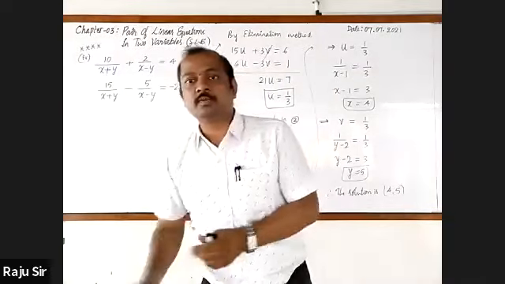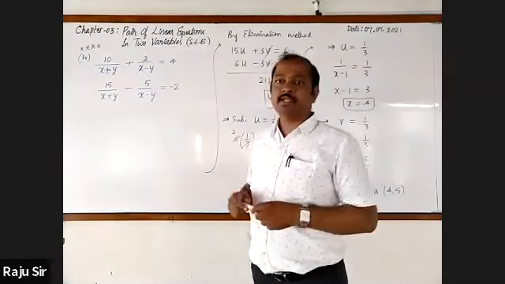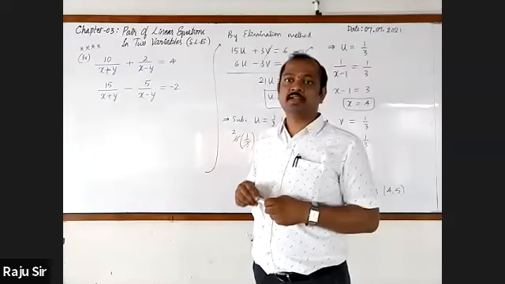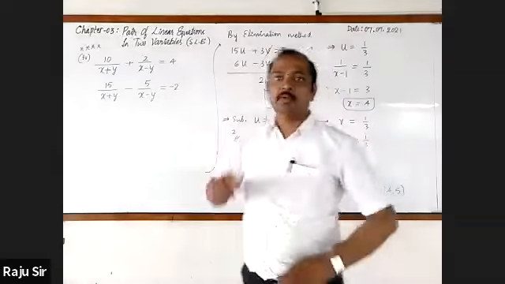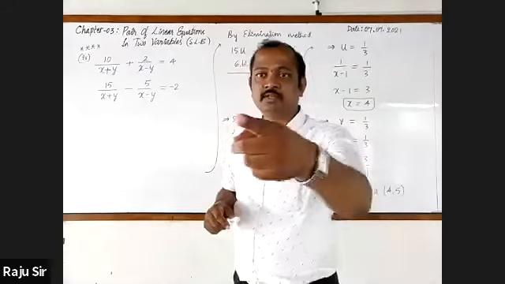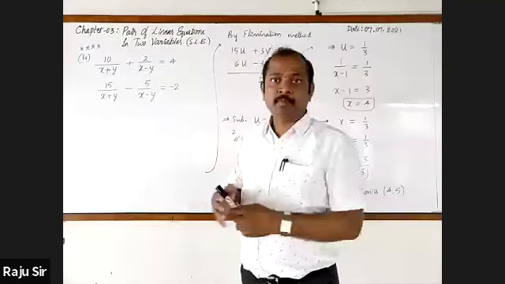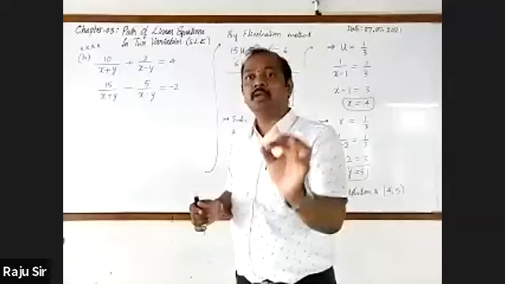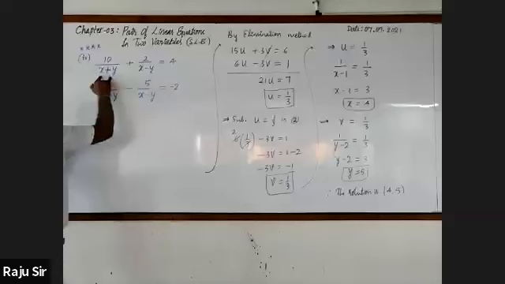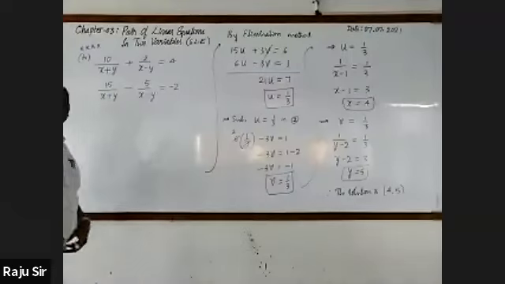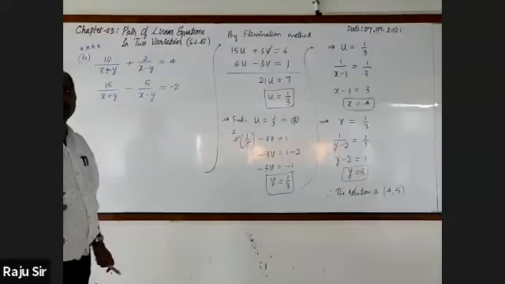I told you this is one of the special problems. Hope that you have already come to know one reason for that. Could you tell what is that reason? The denominator includes both x and y. In the earlier problem, each term had only one variable, but in each term here we have two variables. This is one of the reasons why we say it is a very special problem.